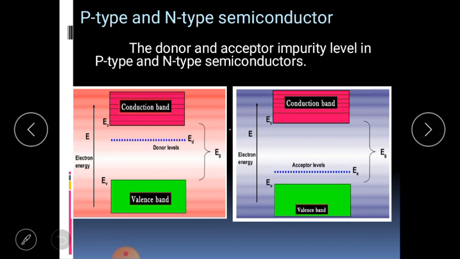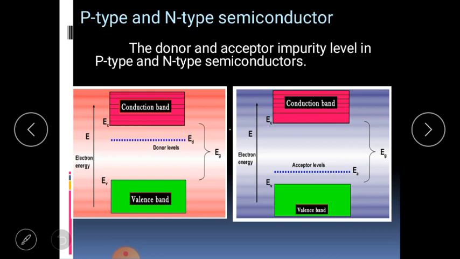Because this is their internal arrangement of electron-hole pair generation, they are called intrinsic semiconductors. Whenever an external impurity like pentavalent or trivalent is added, we get the typical types of semiconductors. These are due to external doping, external impurity, and therefore are known as extrinsic semiconductors.